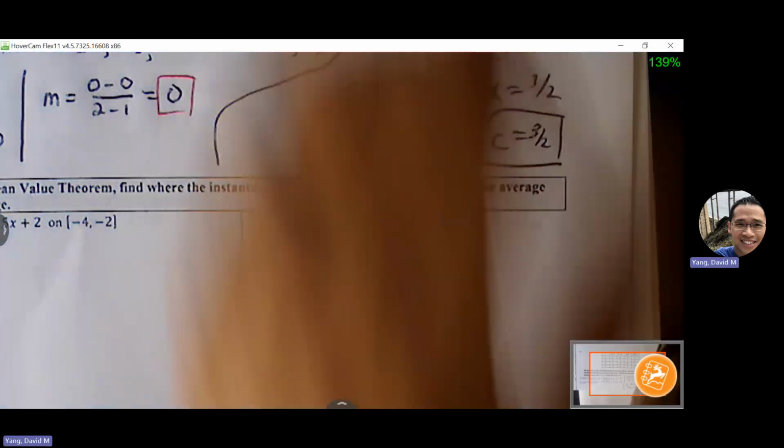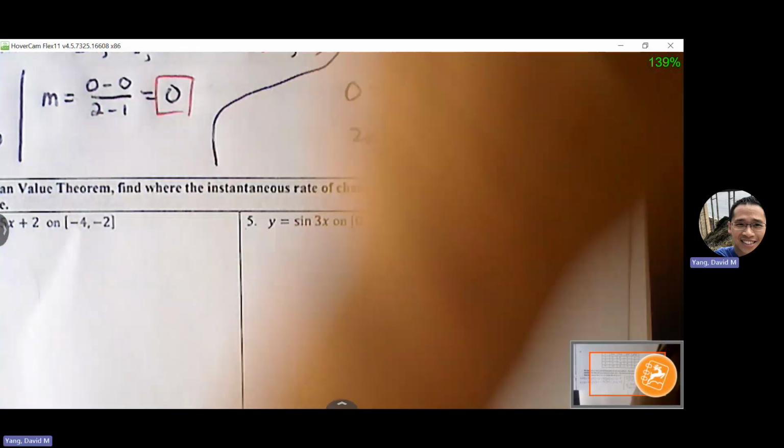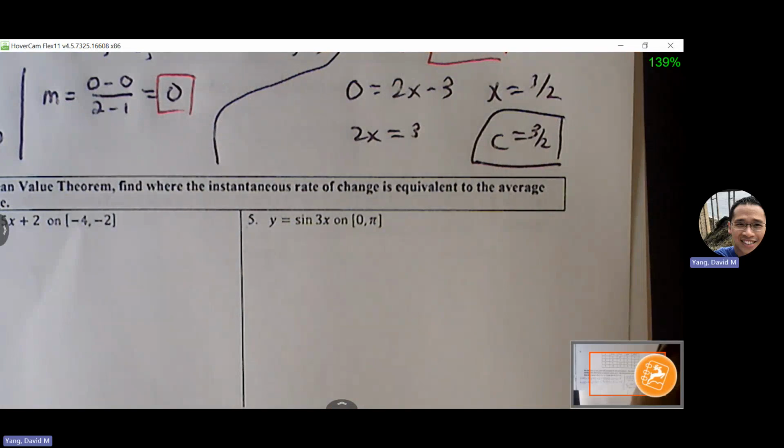Okay, let's go to our quiz review, page 4, and this is the extended problem with Pythagorean theorem, area, and trig.